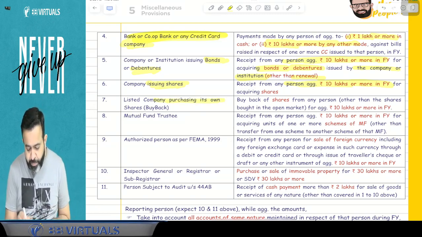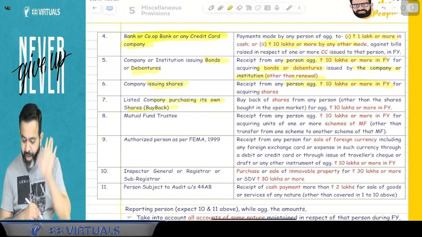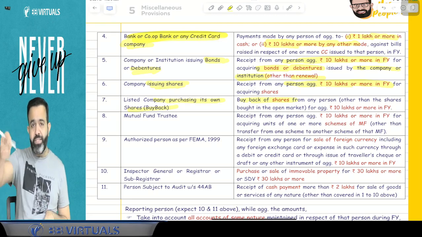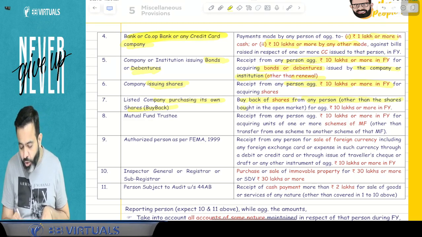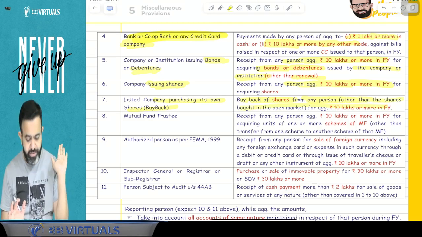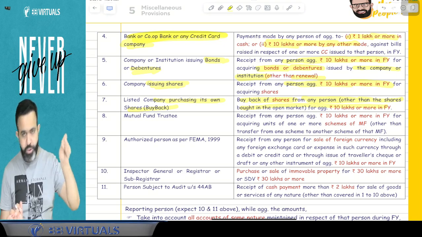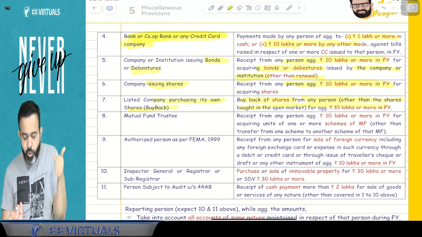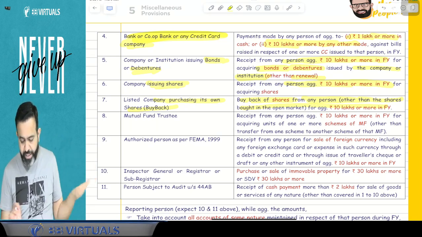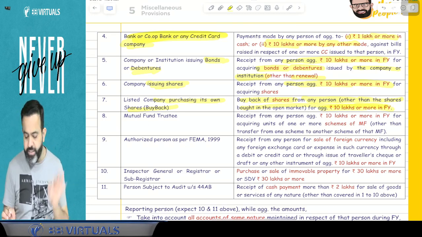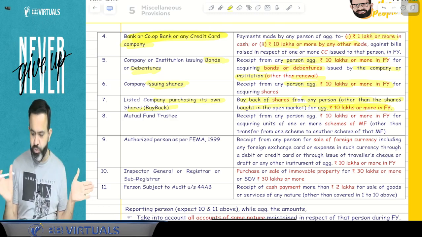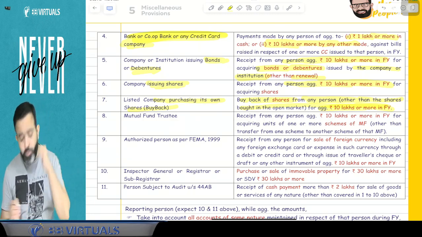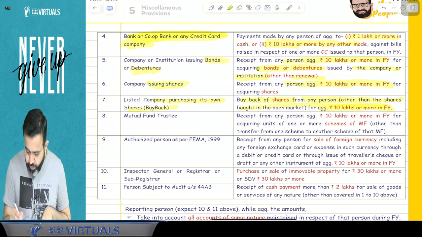Or suppose a listed company buys back its shares from any person, and they made a payment of 10 lakh rupees or more to that person, then guys your detail will be with the income tax department. So what this point says is buyback of shares from any person, other than shares bought from the open market, if the buyback is 10 lakh rupees or more, then your detail will be with the income tax department. You got my point or not? Yes.